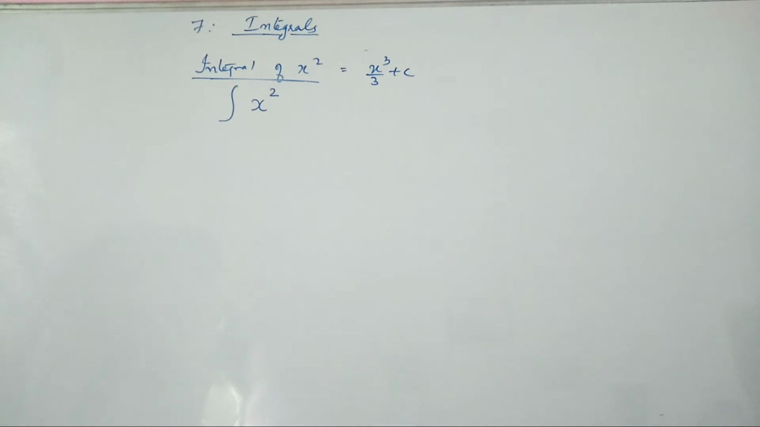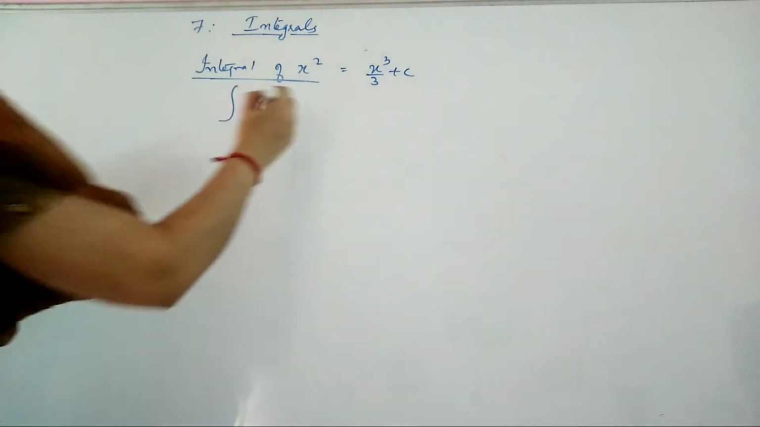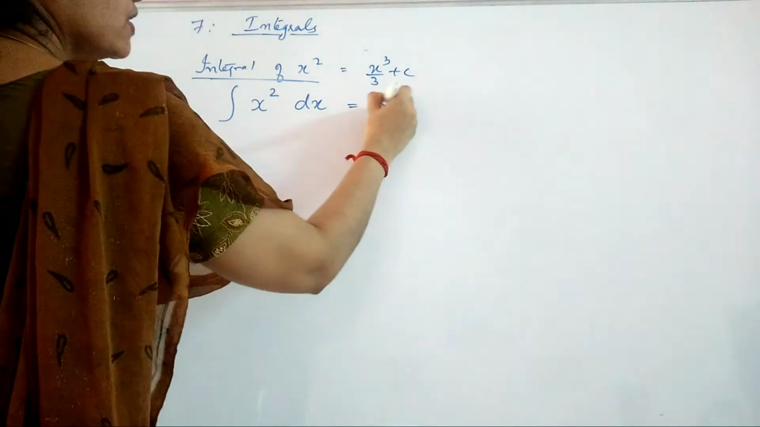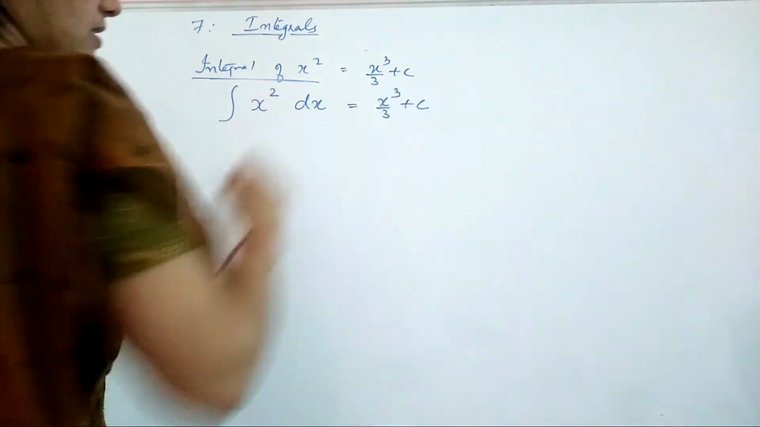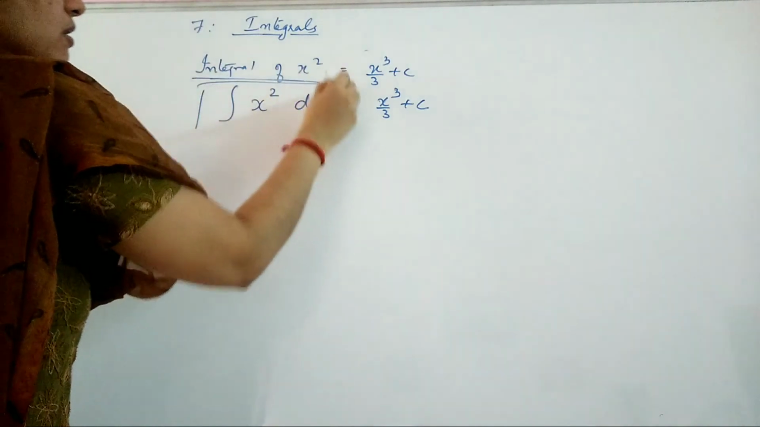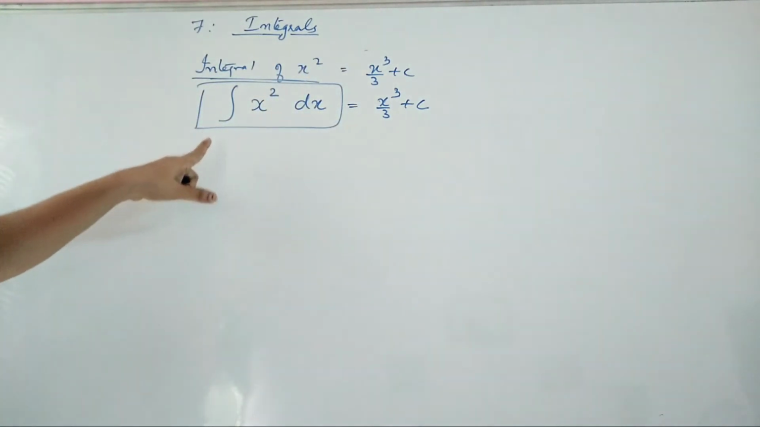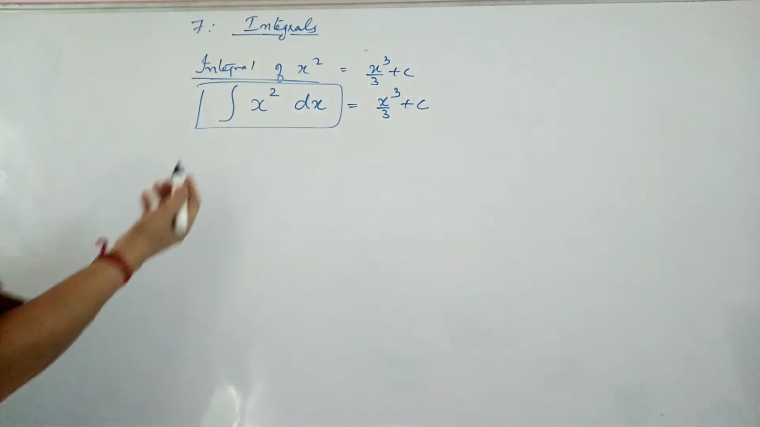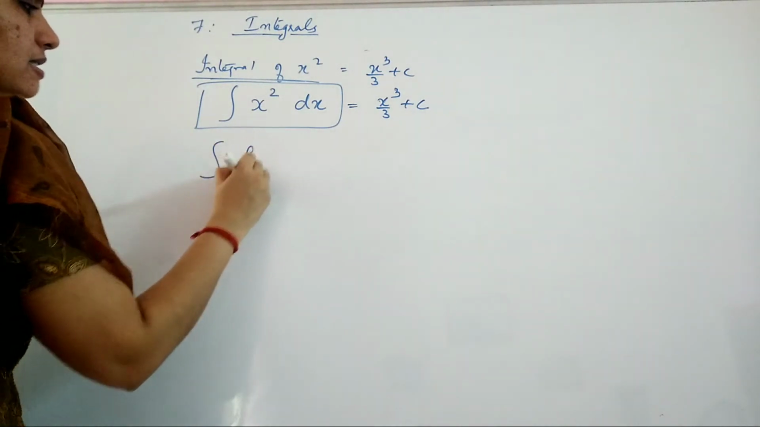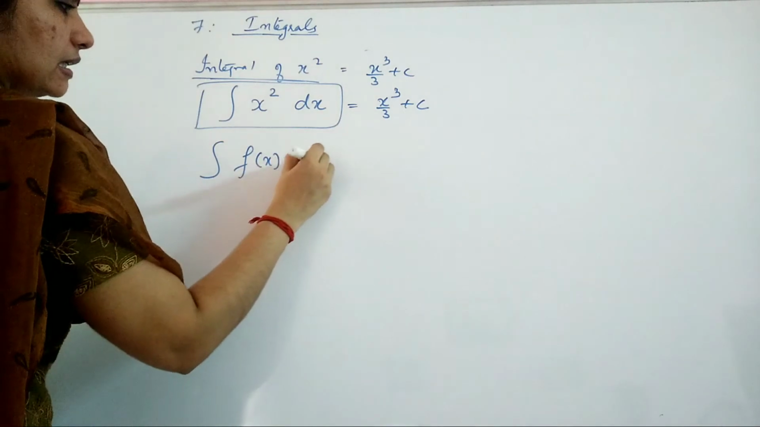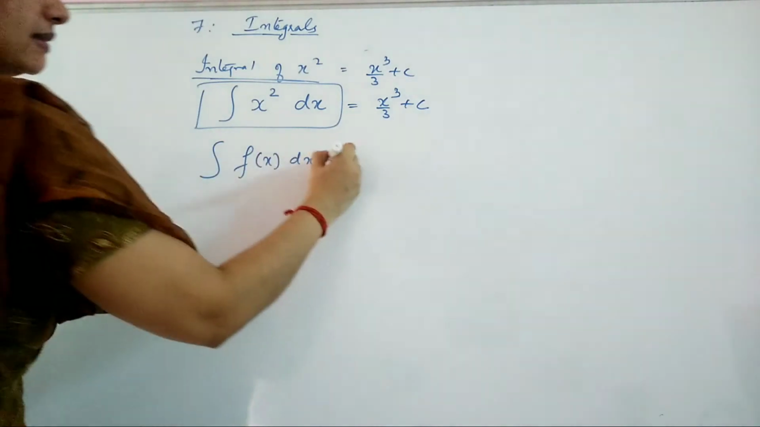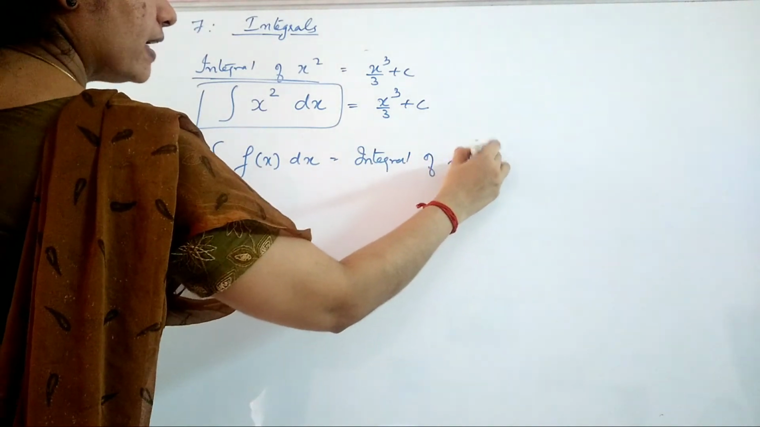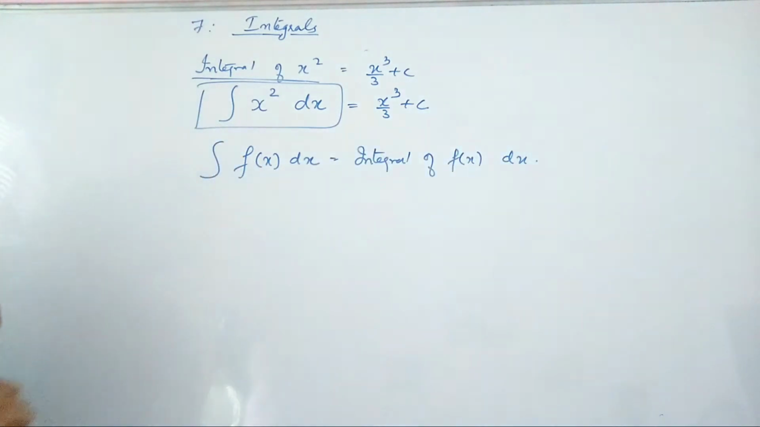So what we will write in the notation is integral x square with respect to x, dx, and this is giving you x cube by 3 plus c. So this notation is read as integral of the function into dx. So generalizing the fact, I will say that integral of f of x dx, this is your integral of f of x into dx.